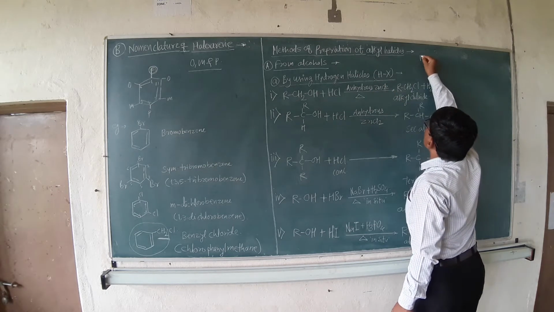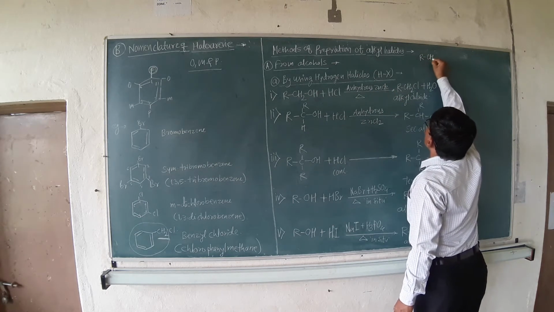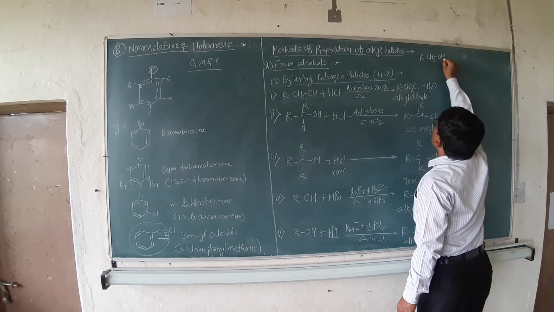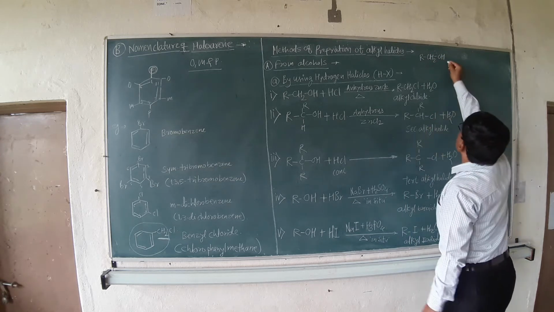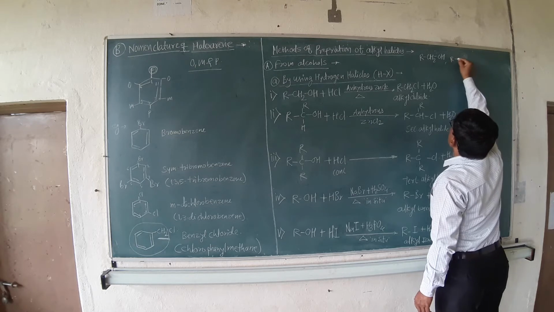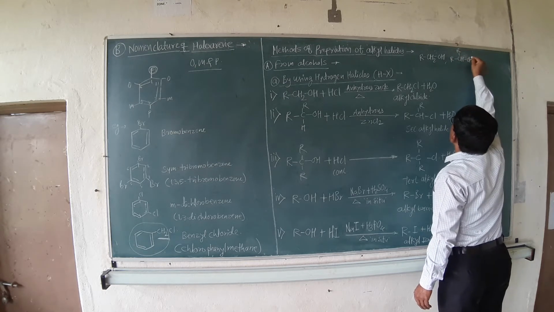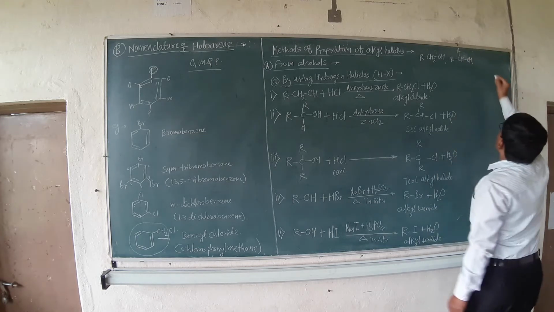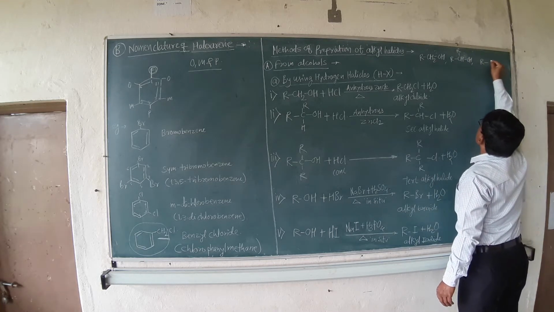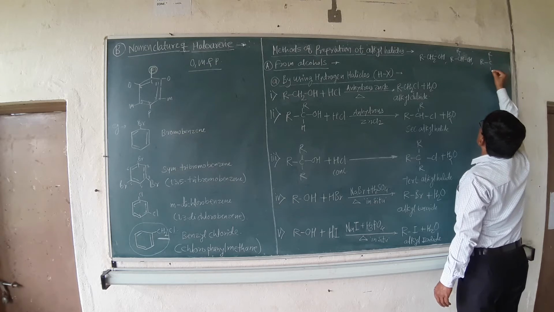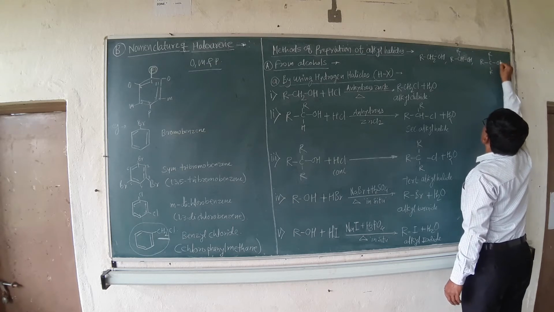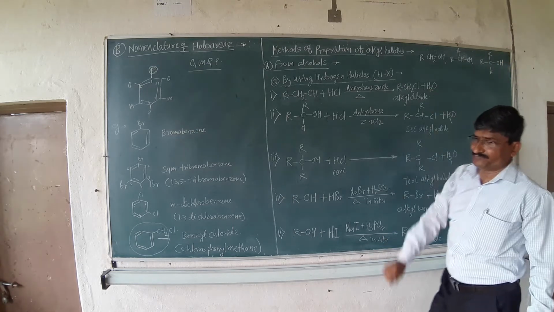First is RCH2OH, a primary alcohol. Second is RCHROH, which is a secondary alcohol. And third is R3COH, which is the tertiary alcohol.